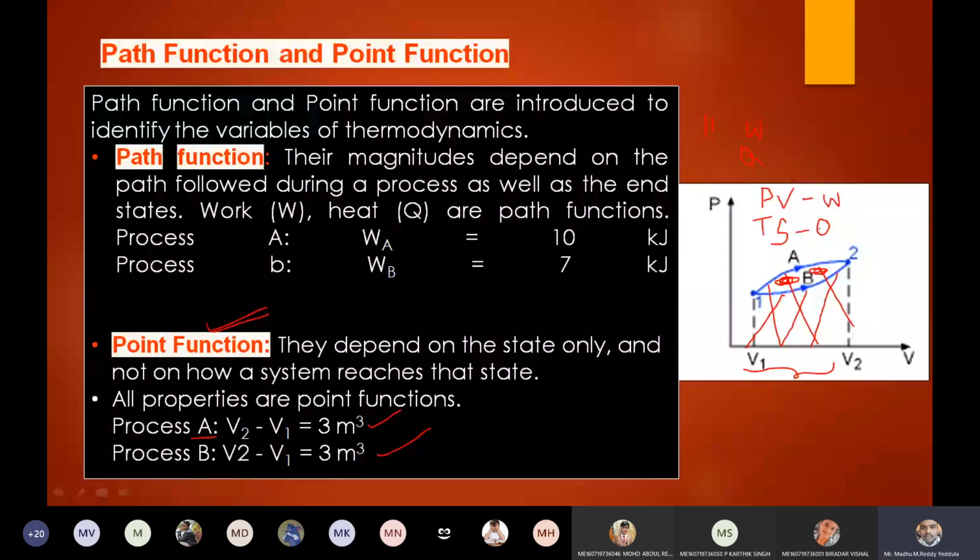These two are very, very important. The area under the PV diagram gives the work done, which is nothing but the projected area. If you see from the top, the area it covers till the axis is called the projected area. For the PV diagram, the projected area is the work done, and for the TS diagram, the projected area is the heat flow, which may be added to the system or subtracted from the system.